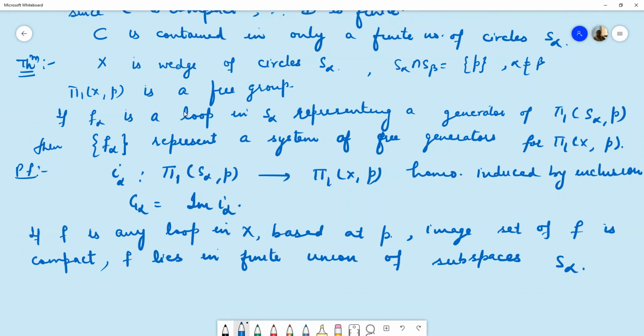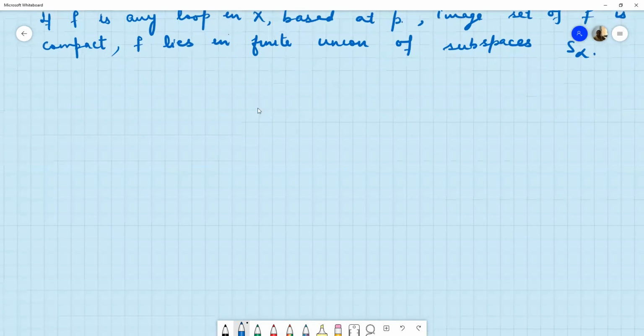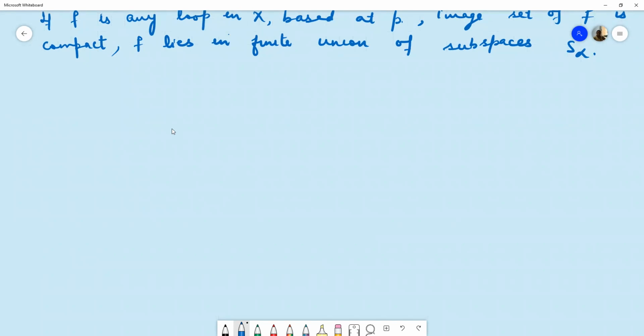Now if we take two loops F and G, which are path homotopic in space X, then because each of them lies in some finite union of subspaces S alpha, they are actually path homotopic in some finite union of subspaces S alpha.